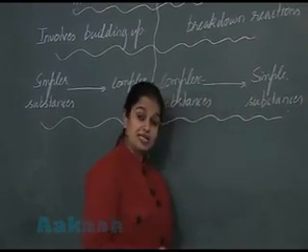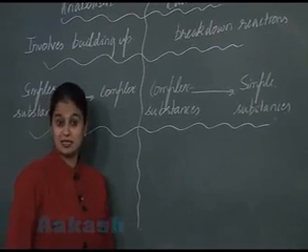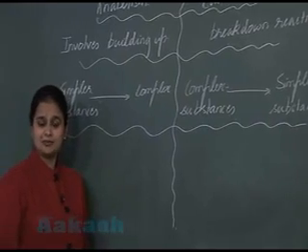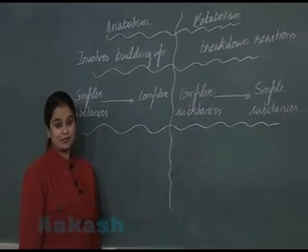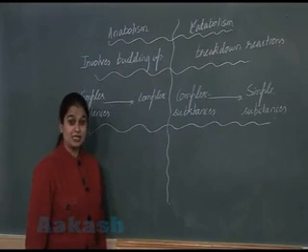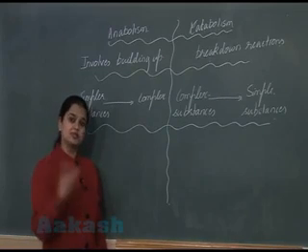Can you cite certain examples which you have studied in previous classes with respect to catabolism and anabolism? In anabolism, one process you have studied is photosynthesis, which is performed by plants for synthesis of food.